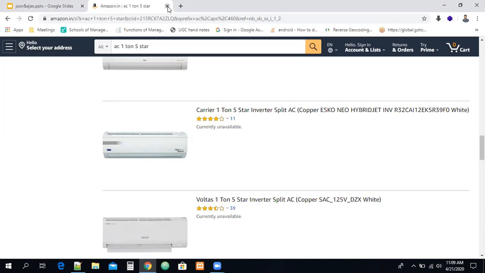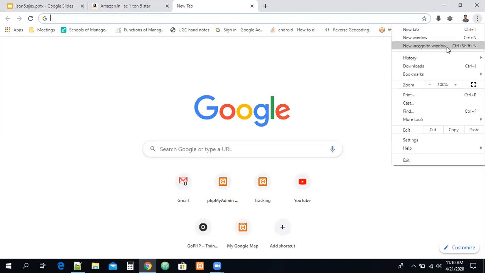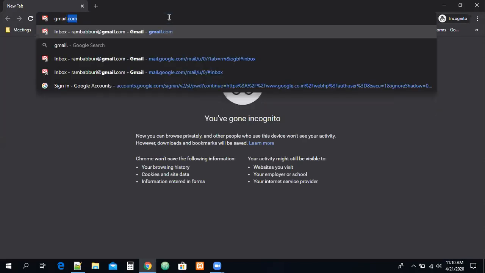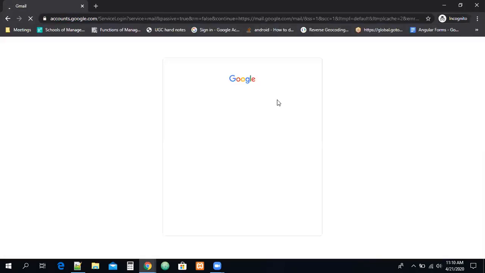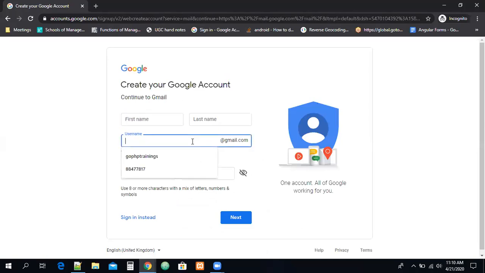So after Ajax came to the market, a lot of application development changed, guys, right? If Ajax is not there, what is the biggest problem? See, one problem we have, guys. I don't know whether that option is available in Gmail or not right now. But I think we can create an account in Gmail, for example. Go to an incognito window, go to gmail.com. I just want to create an account here. When you are creating an account, remember, see, I'm entering some name here. I'm entering Go PHP training.